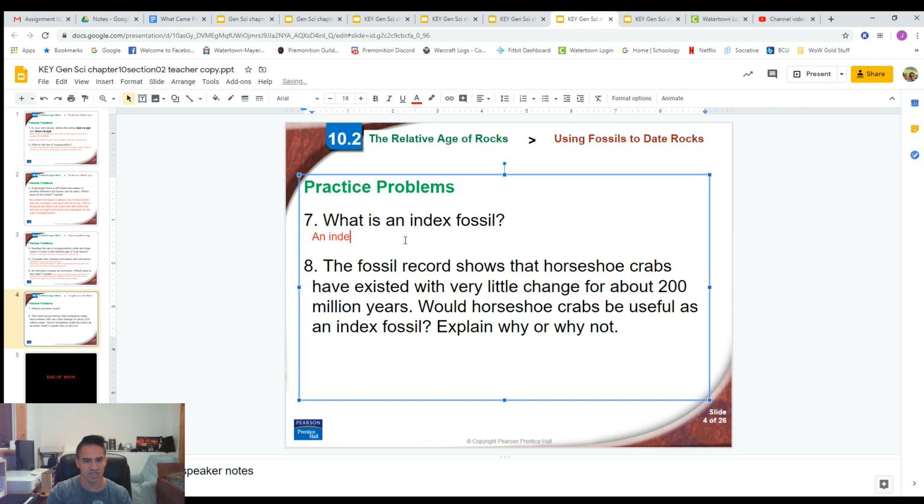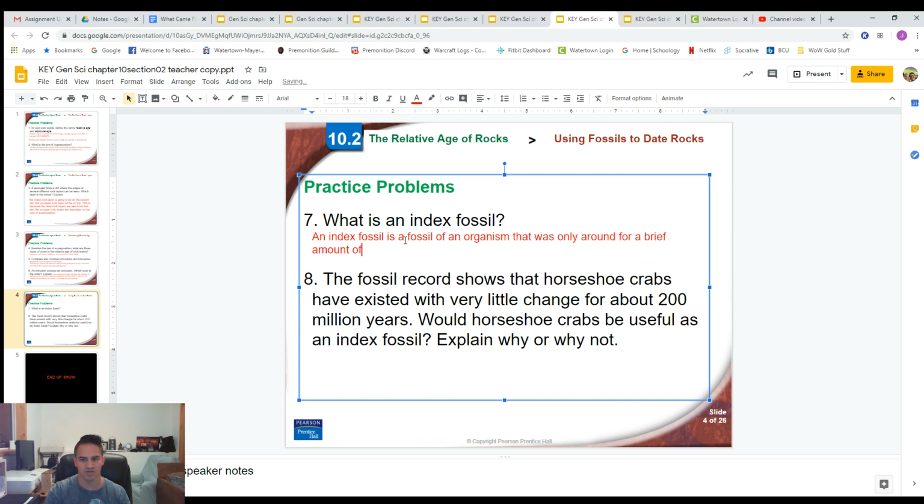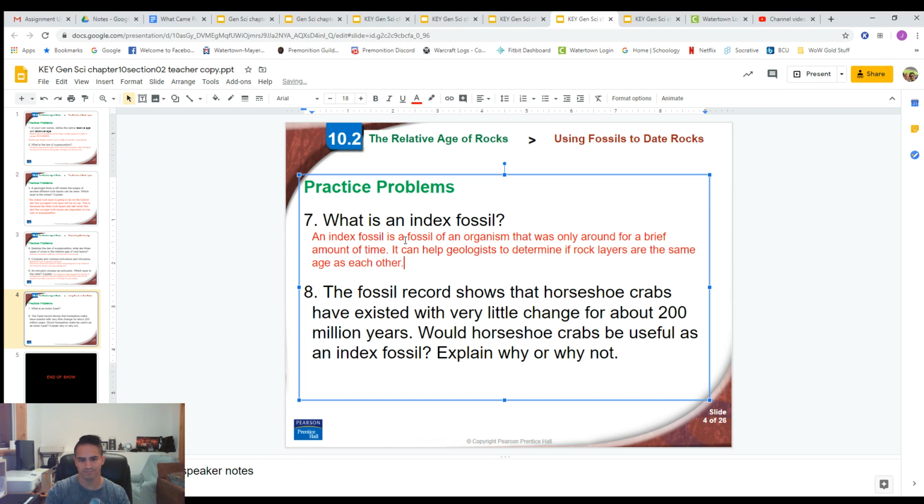We'll say that an index fossil is a fossil of an organism that was only around for a brief amount of time. It can help geologists to determine if rock layers are the same age as each other. Okay, something along those lines. All right, last question here. The fossil record shows that horseshoe crabs have existed with very little change for about 200 million years. Would horseshoe crabs be useful as an index fossil? Explain why or why not.